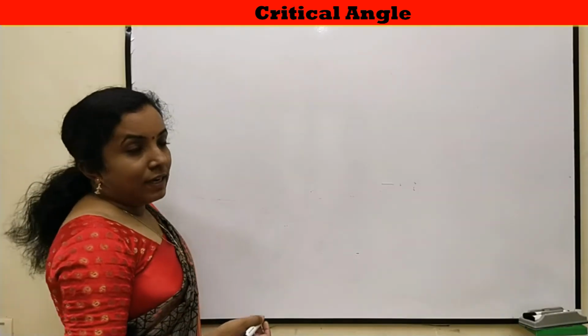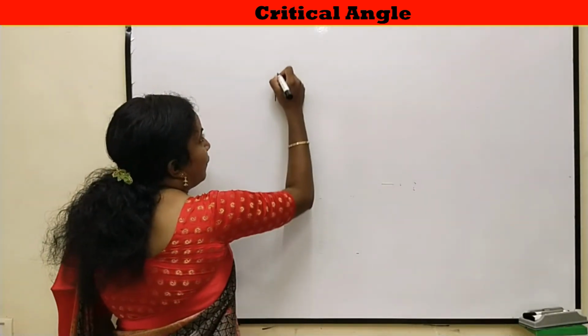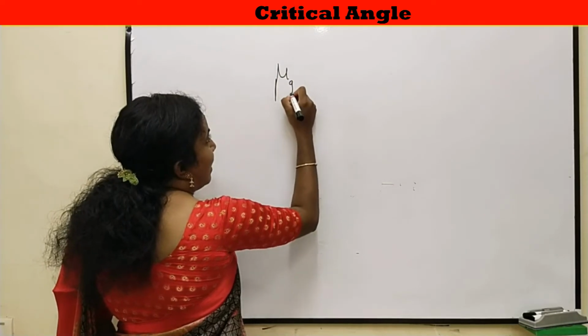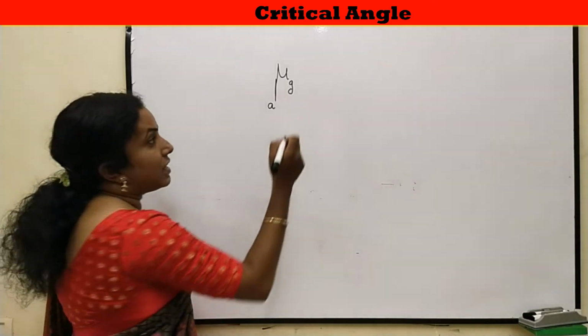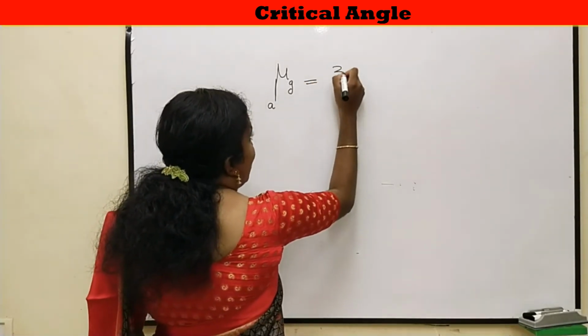For example, as we all know, the refractive index of normal glass with respect to air, or the absolute refractive index of glass, is 3 by 2.